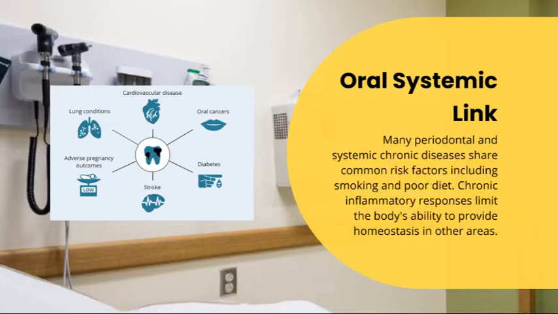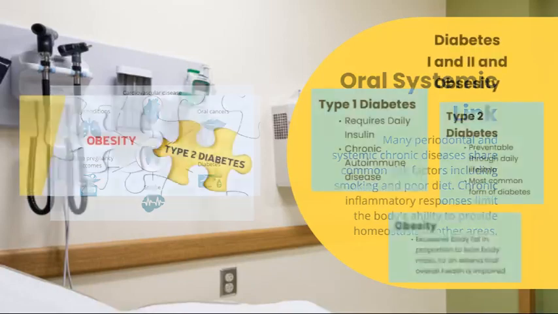Many risk factors for periodontal disease and systemic chronic conditions are the same. Smoking and poor diet are common indicators for both, leading to chronic inflammatory responses that limit the body's ability to provide homeostasis in other areas. In other words, the existence of one or the other could exacerbate either condition.